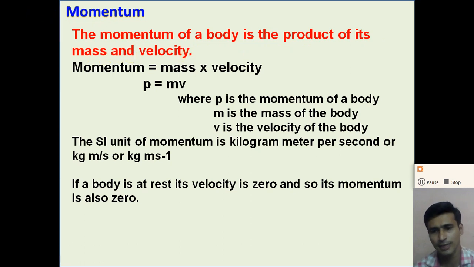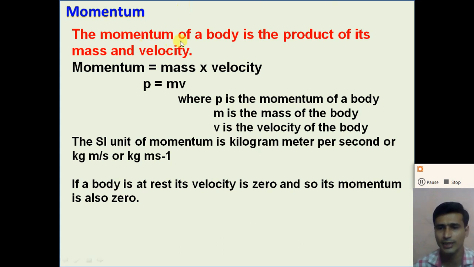Momentum is defined as the product of the mass of the object and the velocity of the object. If we consider that the mass of the object is 10 kg and it is moving with a velocity of 10 meters per second, we can easily calculate the momentum by the product of mass and velocity.